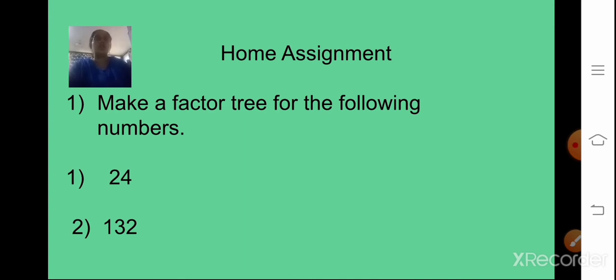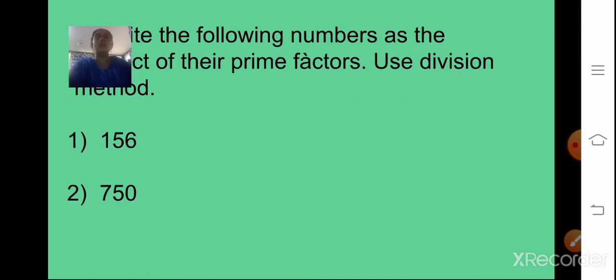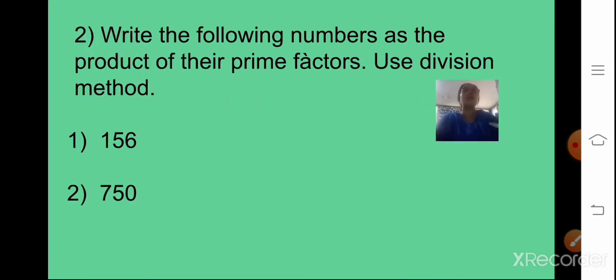Now, a home assignment for you to do in your homework. Make a factor tree for the following numbers. The numbers are 24 and 132. Here you will use the factor tree method and not the division method. Only if the division method is asked, you will do the division method. And the second sum is: write the following numbers as the product of the prime factors, just like what we did now. Here you are going to use the division method and write the prime factors.